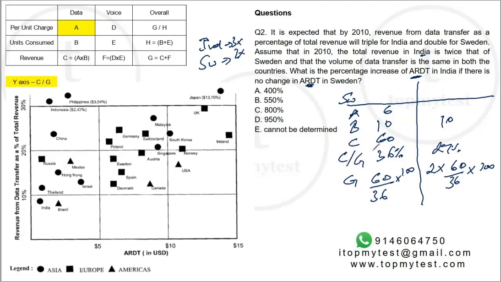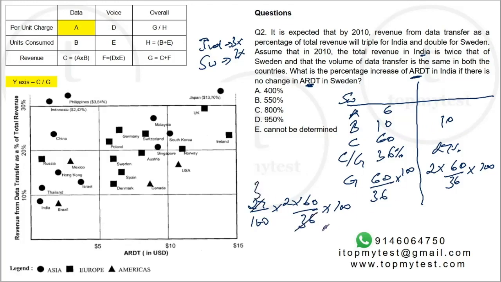Now, we had G, we need to calculate C. So C by G into G will be C. So your C, which is the revenue value, will be 27 by 100 into 2 into 60 by 36 into 100. Right, this will be India's revenue from data.